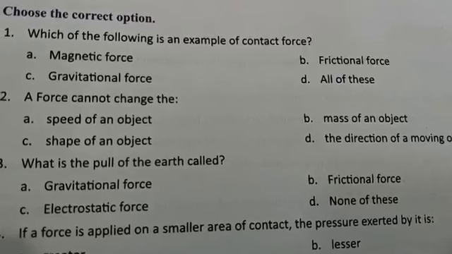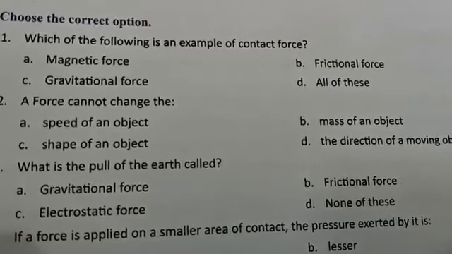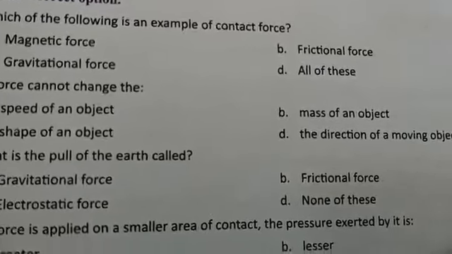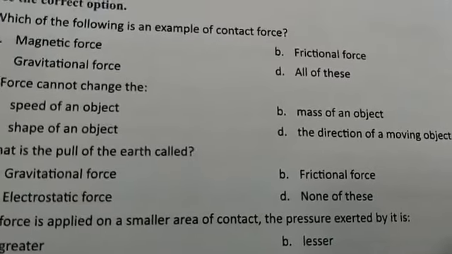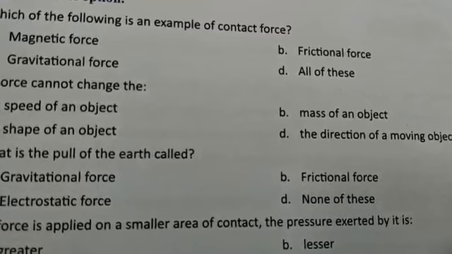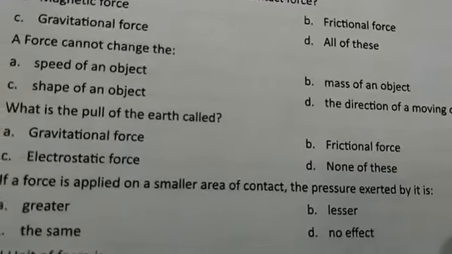You will remember the cricket example. So the mass of an object is never changed by force. So the correct answer is mass of an object. The answer to the second question is B.